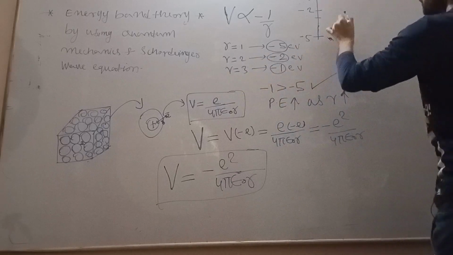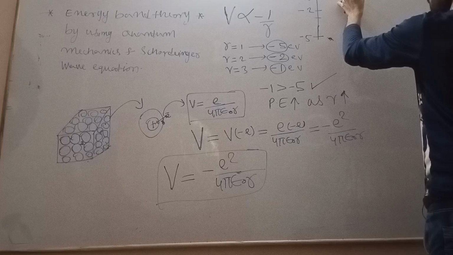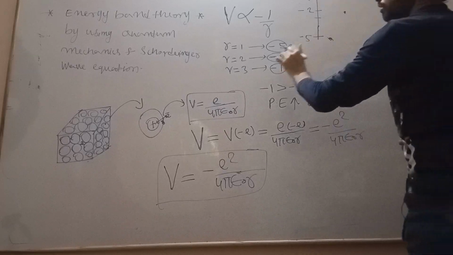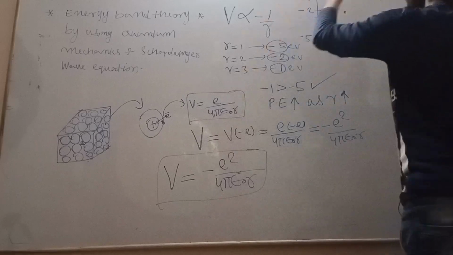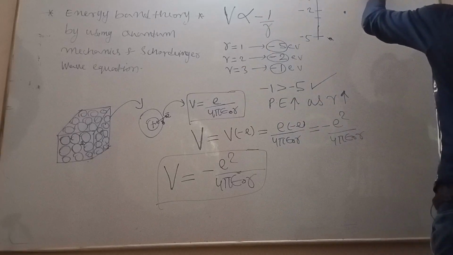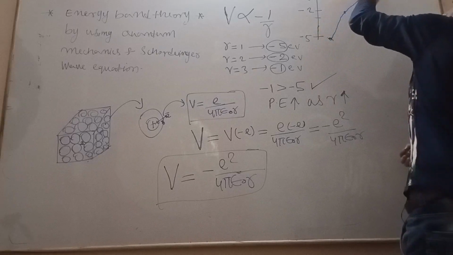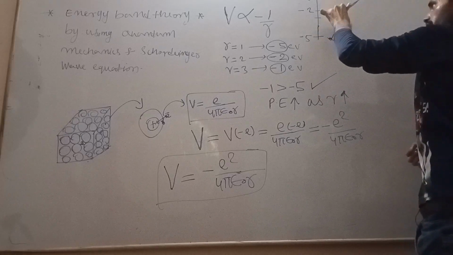At r is equal to 3, minus 1, somewhere here. Now r is equal to infinite. How much? Almost 0. What is happening? Let us see this. This is what? Potential energy.